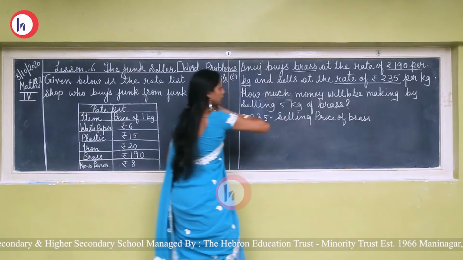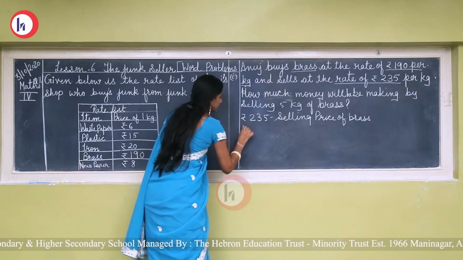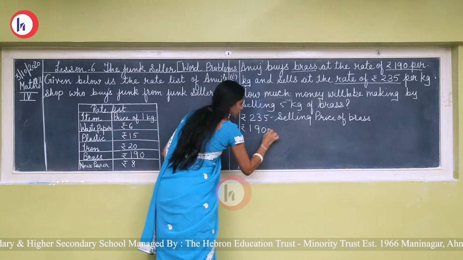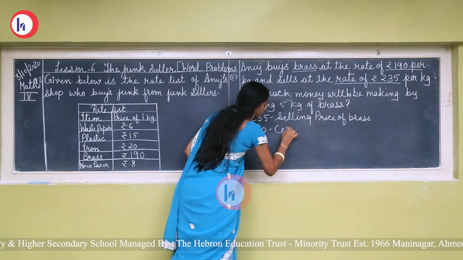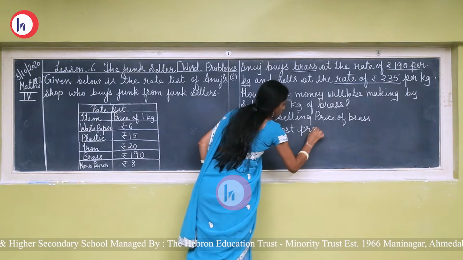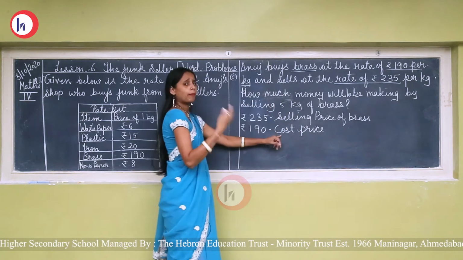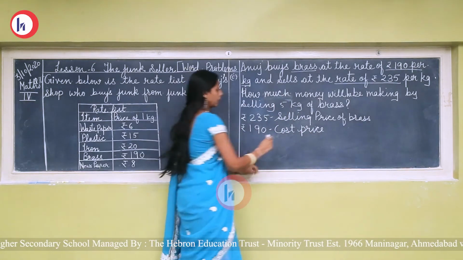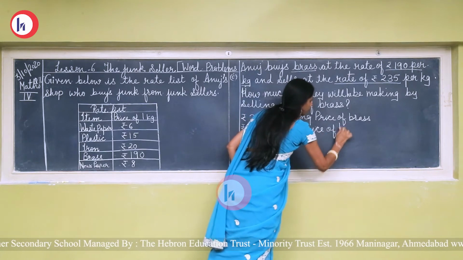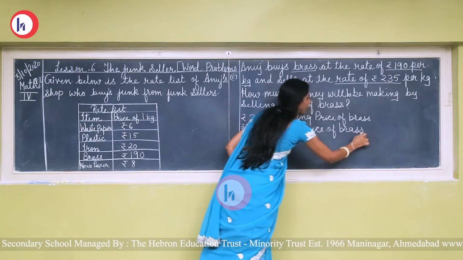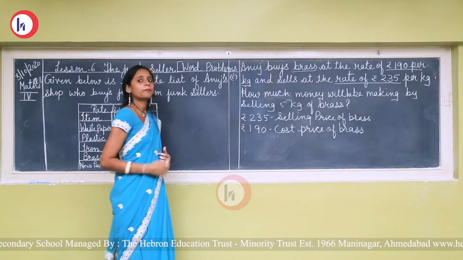Then rupees 190, it is the cost price, or we can say it is the buying price, purchasing price. Okay, so cost price of brass. Now to find out the profit we have to do subtraction.